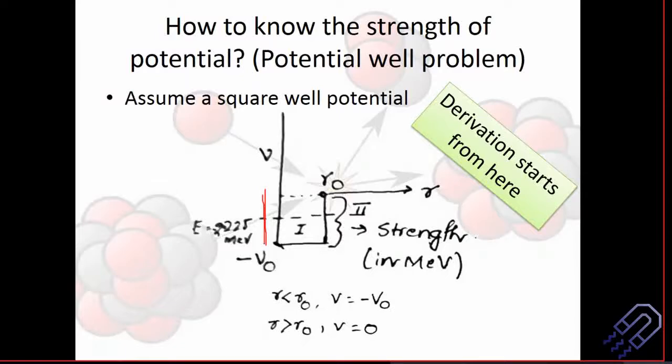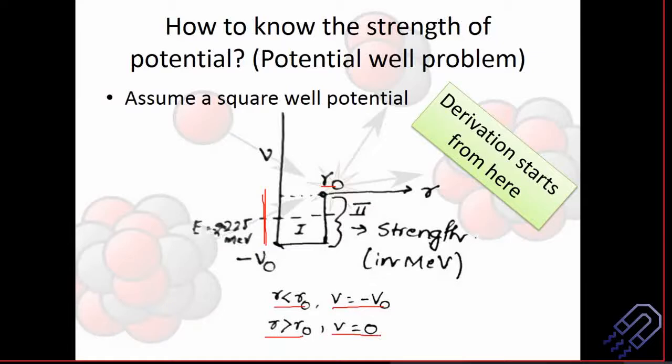So this is basically a one-dimensional potential well. It's a square well. We do it for ease, for simplification, and we say that if r is less than R naught, that means it is within this range of 2.1 Fermi, the nucleus is bound, or we can say the protons and the neutrons are within the nucleus. So the potential is minus V naught. But as soon as it goes out of R naught, the potential becomes 0.